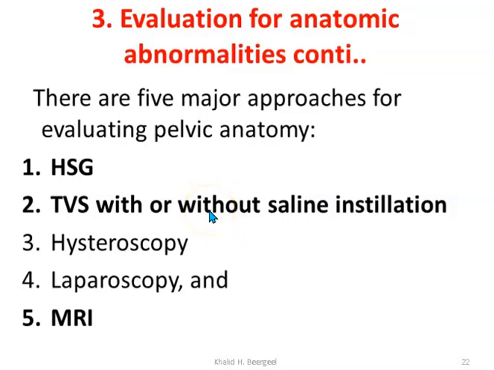The more helpful one is saline infusion sonography. Hysteroscopy, laparoscopy, or MRI are especially considered for congenital anomalies of the uterus. What we have in the country is hysterosalpingography, transvaginal sonography, especially saline infusion sonography, and MRI. Hysteroscopy may be available in only one place, and laparoscopy for diagnosis is not available in the country.